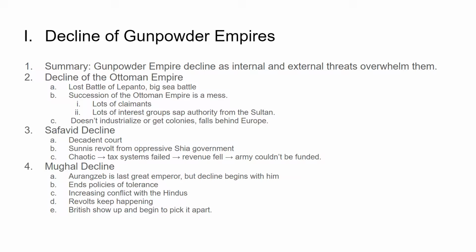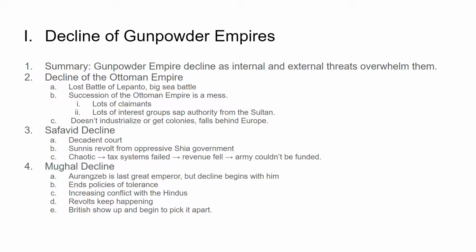And then when the Ottoman ruler dies, there's this mad scramble for power to see who's going to be the next person in charge. So there's always lots of claimants. The rulers of the Ottoman Empire often have multiple wives, and they've got lots of kids, and the kids are all like, I should be king, no, I should be king, I should rule the empire. Again, the king is called the Sultan of the Ottoman Empire. And so there's lots of different groups trying to have power, and the Sultan loses authority little by little.